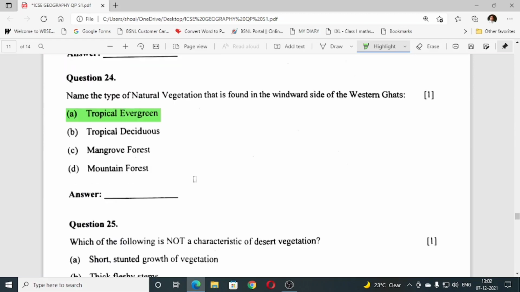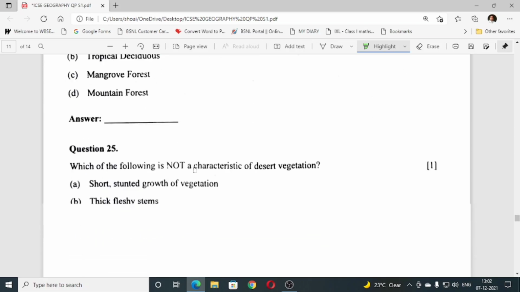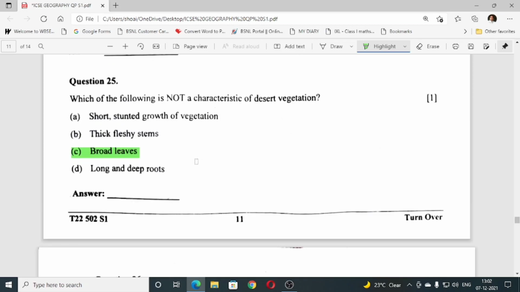Number 24, name the type of natural vegetation that is found in the windward side of Western Ghats. Answer is A, tropical evergreen. Number 25, which of the following is not characteristic of desert vegetation? Answer is C, broadleaves.